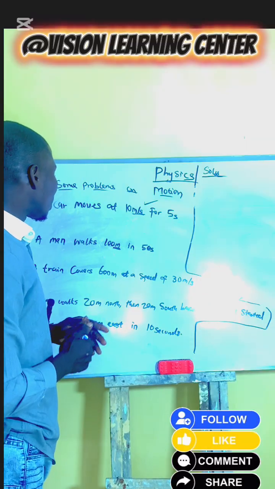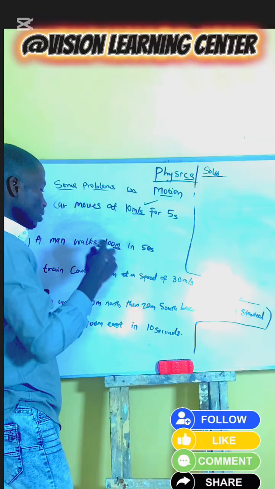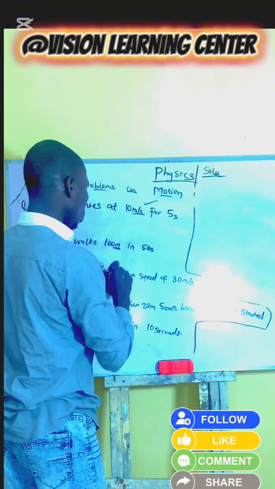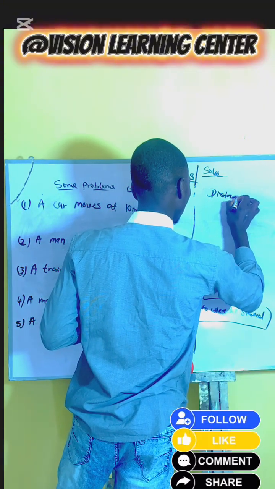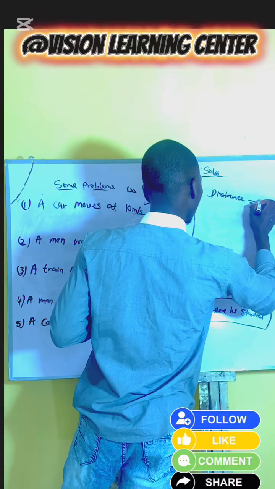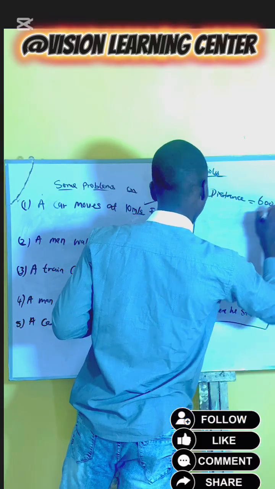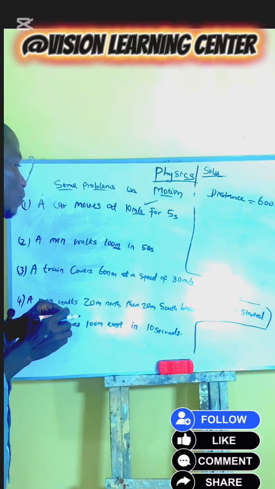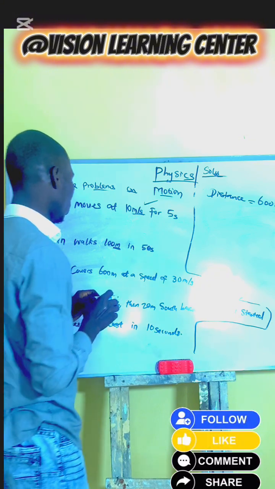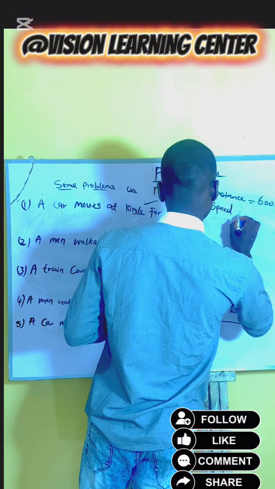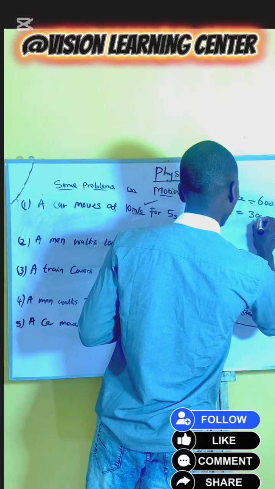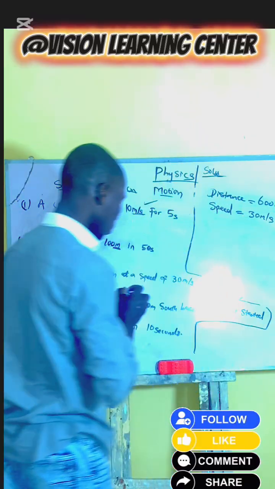The 600 meters is the distance. 600 meters at the speed of 30 meters per second. So speed equals 30 meters per second.